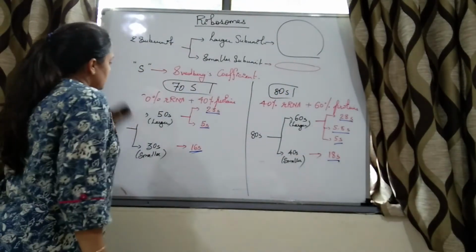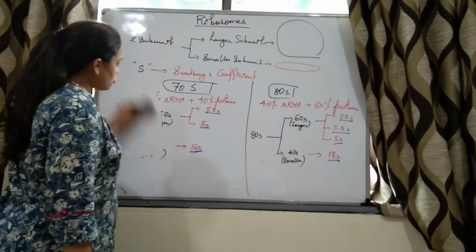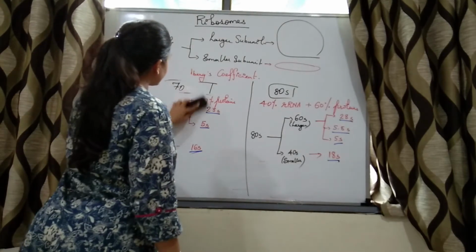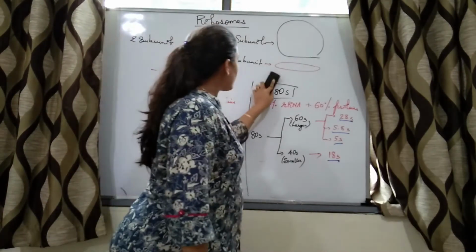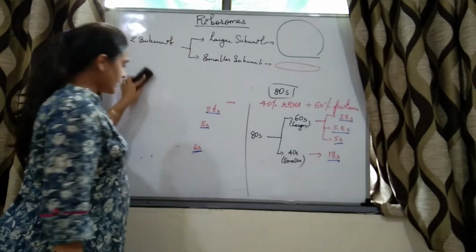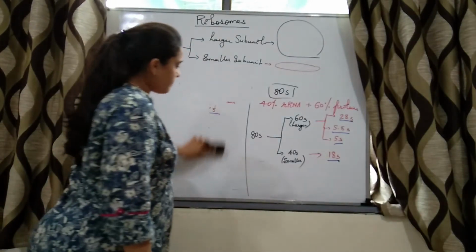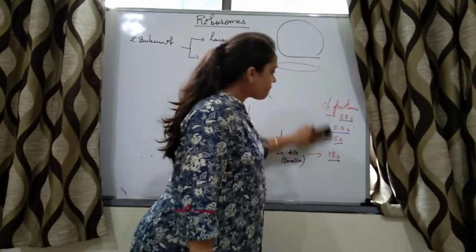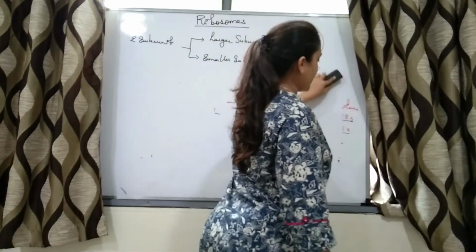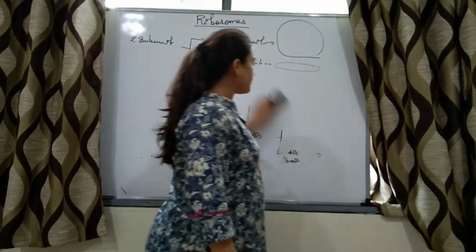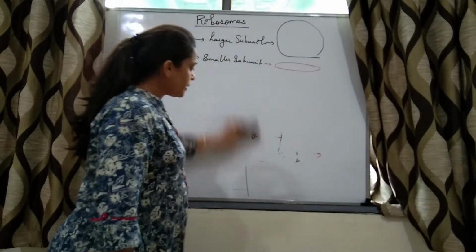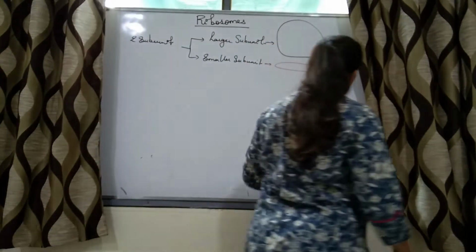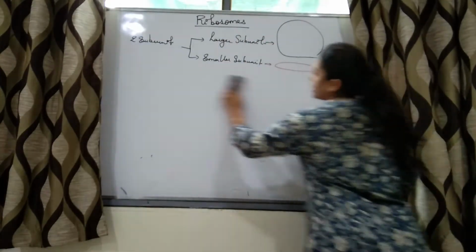Now we have also studied, students, remember one thing: ribosomes are of 70S type and 80S type, but mammalian mitochondria possess 55S type of ribosomes.